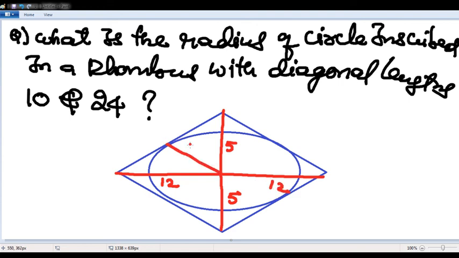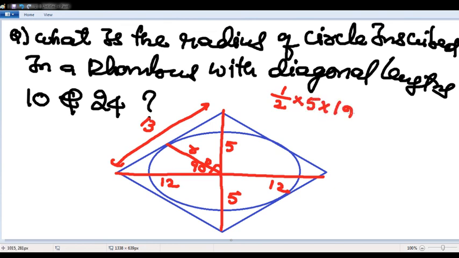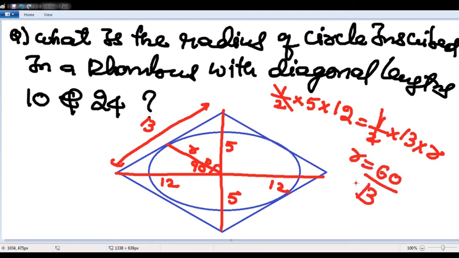This is nothing but the inradius. So diagonals also bisect perpendicularly in a rhombus. It is 90 degrees. If it is 90, this value will become 5, 12, 13. Already we discussed. Side is 13. So area is nothing but half into 5 into 12. This is also nothing but half into base into height. Half into 13 into R. R value is nothing but 60 by 13.